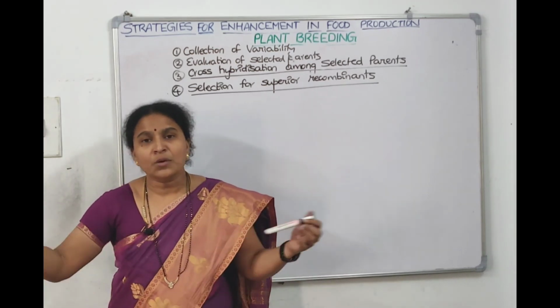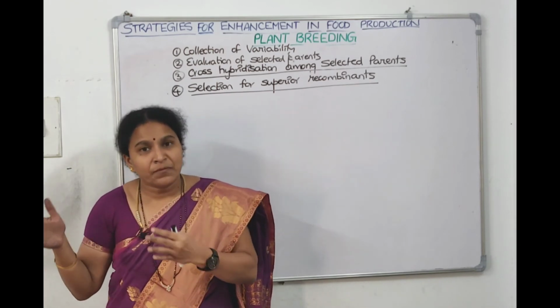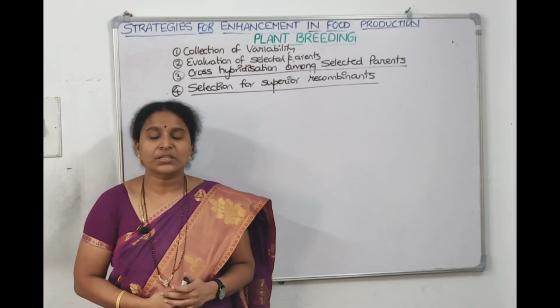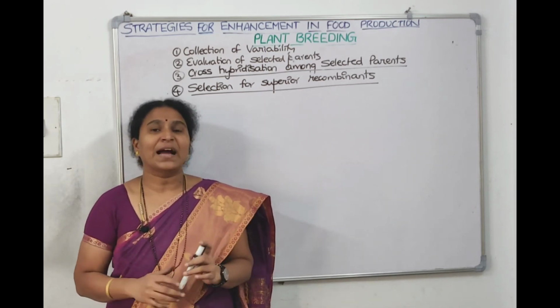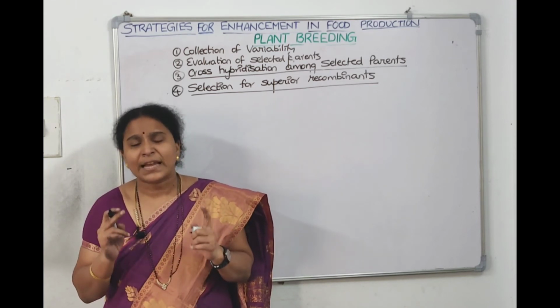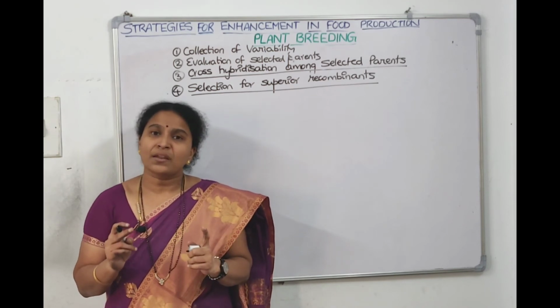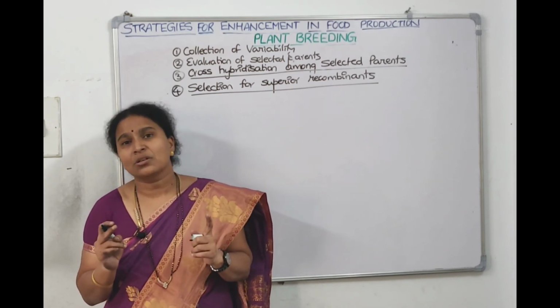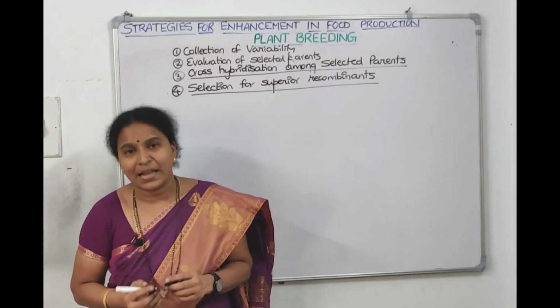Out of all the progeny, we need to select that progeny in which the desirable combinations are there. It requires too much effort and scientific evaluation. Careful scientific evaluation is done to select the superior recombinants, and selection is very important to continue the further plant breeding experiments, right?